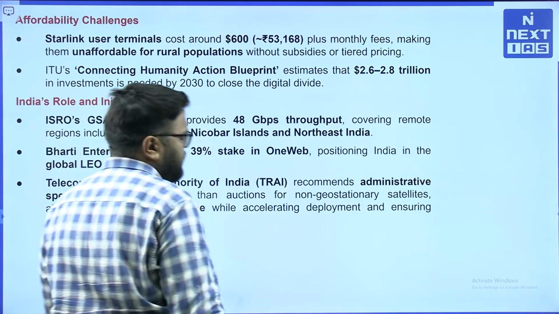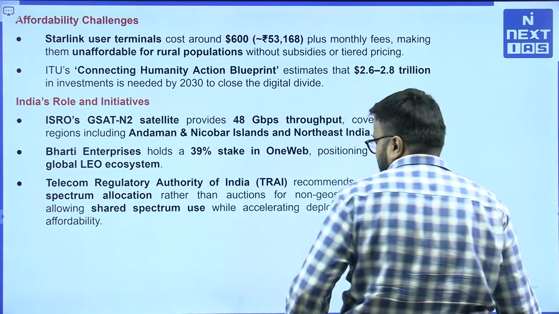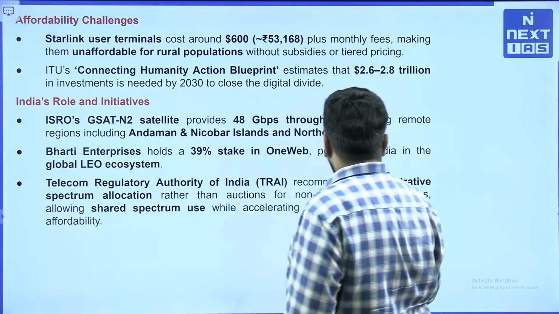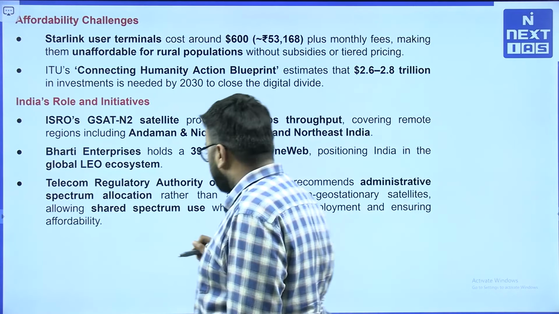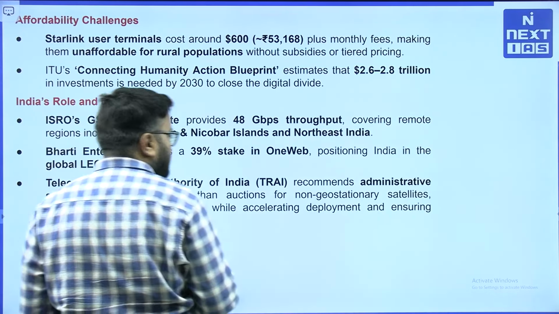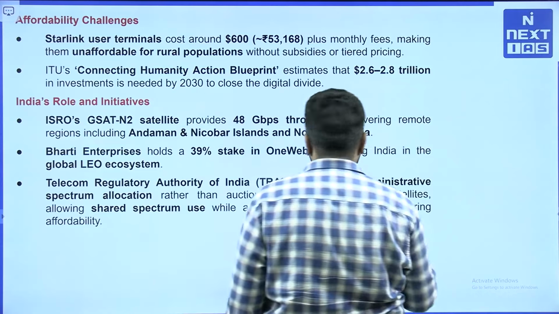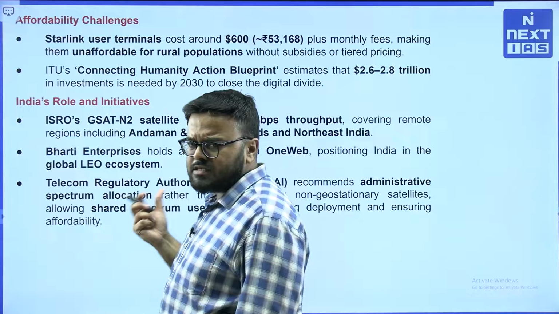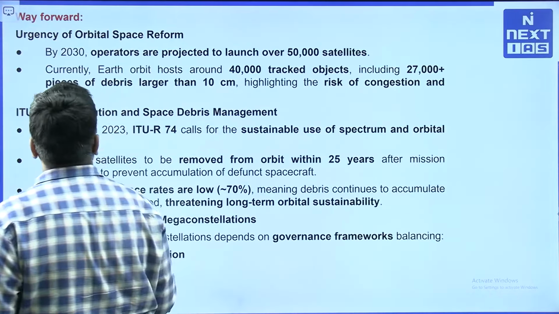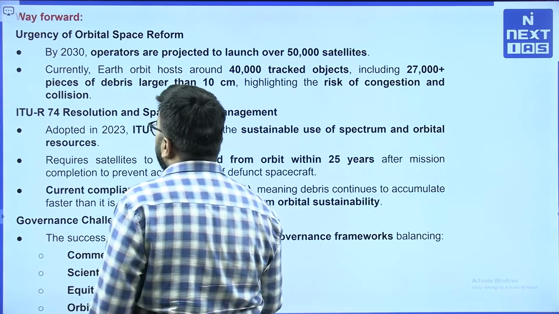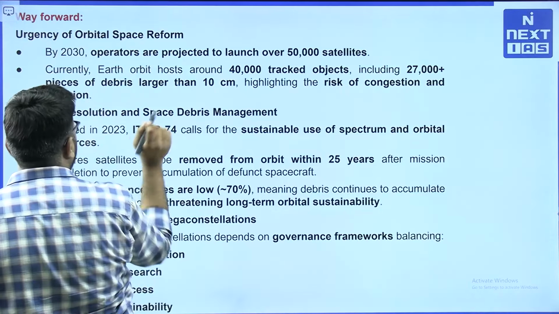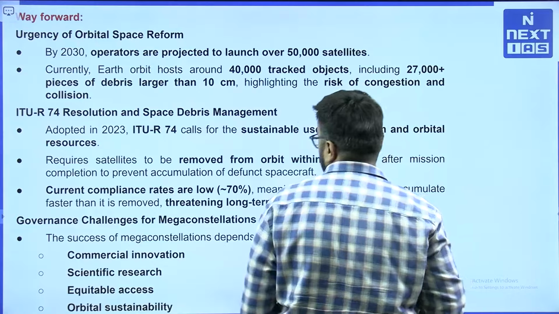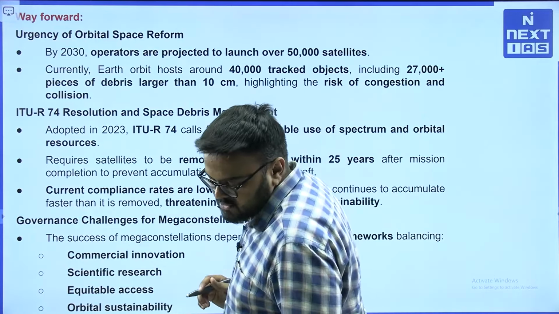Bharti Enterprises, particularly OneWeb, is there, which has a stake in that. TRAI is the regulatory authority. Essentially it is the administrative authority which is involved in spectrum allocation, rather than auctions, for non-geostationary satellites, allowing shared spectrum use while accelerating. So, TRAI is allowing shared spectrum use as well. So, a very important way forward you can clearly see, particularly the ITU-R 74 resolution and space debris management. Space debris is a very important issue here that needs to be managed effectively as well.